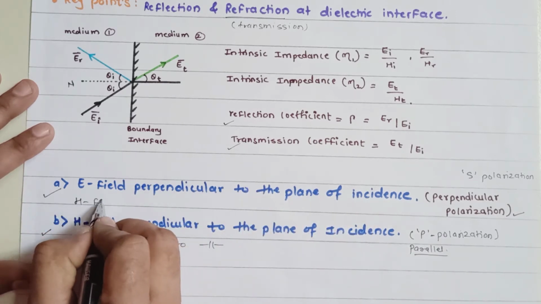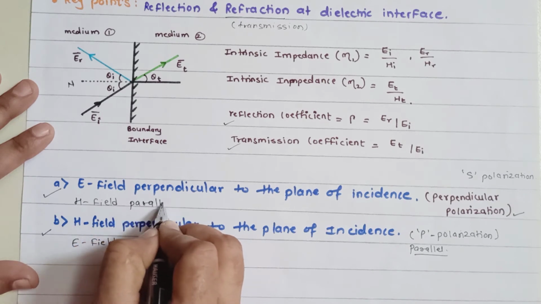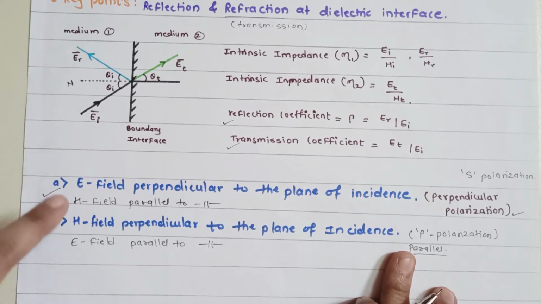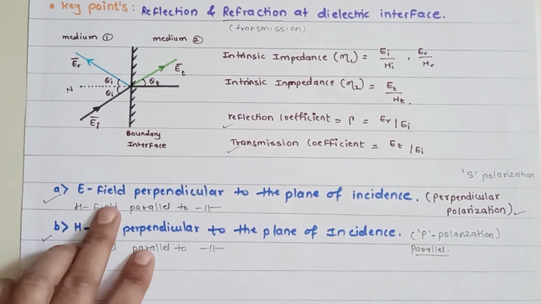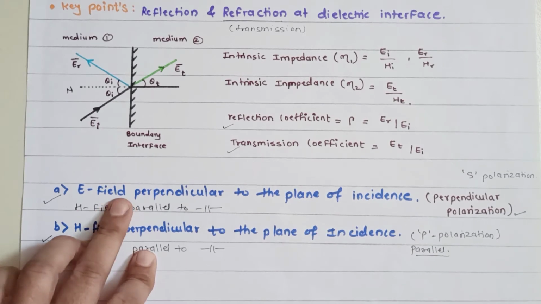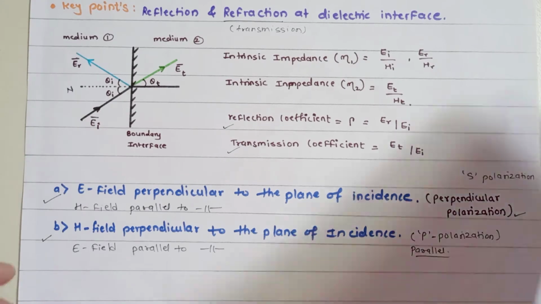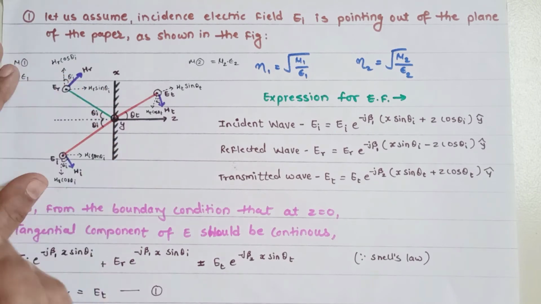ओके, तो एक इलेक्ट्रिक फील्ड परपेंडिकुलर है, तो इसमें आपका हाइड्रोजन फील्ड क्या होगा, ओवर हियर द हाइड्रोजन फील्ड पैरेलल टू द प्लेन ऑफ द इंसिडेंट। So now these two cases I am going to study over here. So let us start with the very first case: what will be your electric field when perpendicular to this particular media, then what will happen. So just take a look. So now after understanding, first solve the derivation.